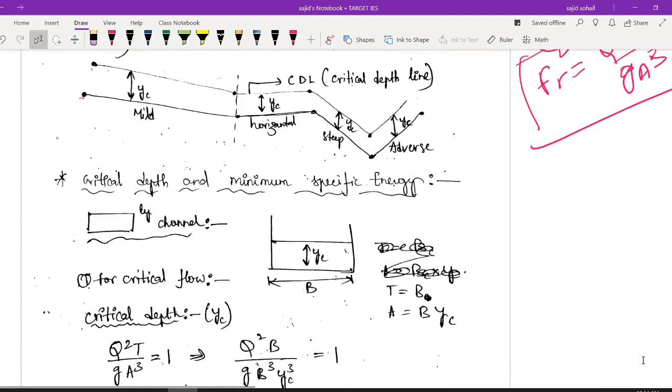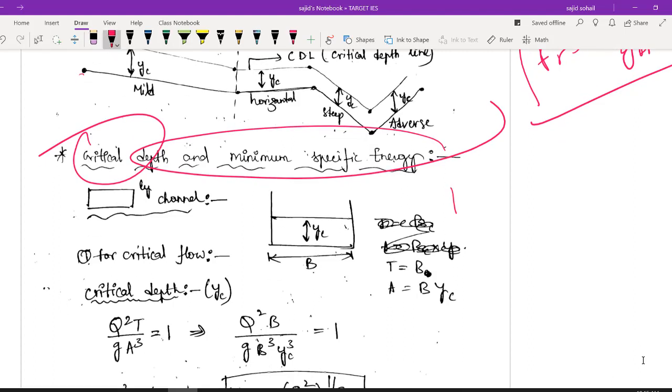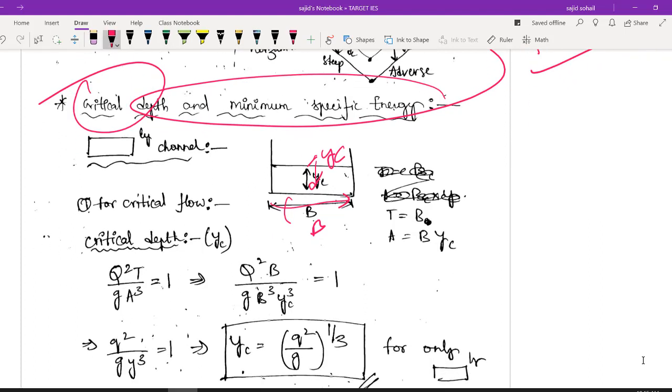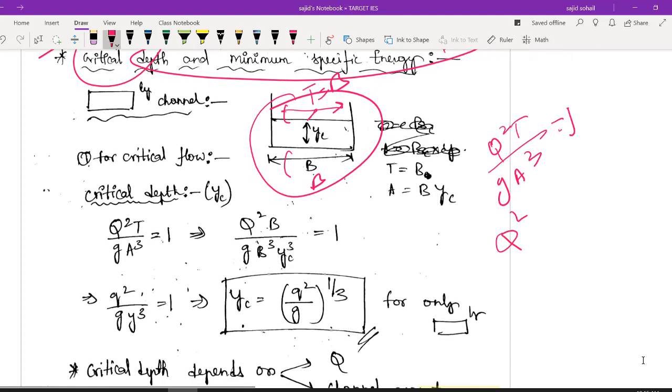So now, as we have started this critical flow concept, let us derive our formulas for my critical depth as well as minimum specific energy. First let us take a rectangular channel, and then I will derive for triangular. If you take a rectangular channel, you know the width is b and the depth of water is yc. For critical flow, my Froude number is equal to 1, so q square t by g a cube should be equal to 1. You can clearly see it is a rectangular channel. My top width is equal to b, right? Q square b by g into a cube.